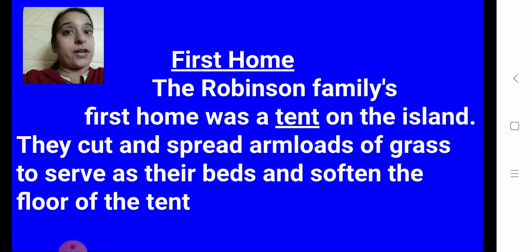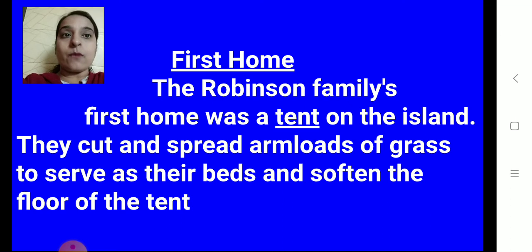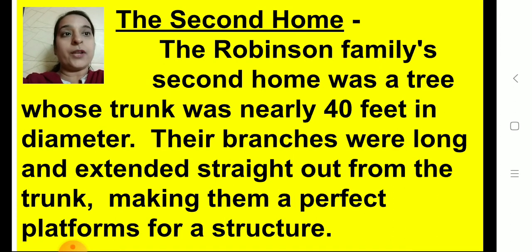Now the first home, that is the Robinson family's first home, was a tent on the island. They cut and spread armloads of grass to serve as their beds and soften the floor of the tent. So the first home was a tent on the island. Now the second home was a tree whose trunk was nearly 40 feet in diameter. The branches were long and extended straight out from the trunk, making them perfect platforms for a structure. So the second home was a tree.